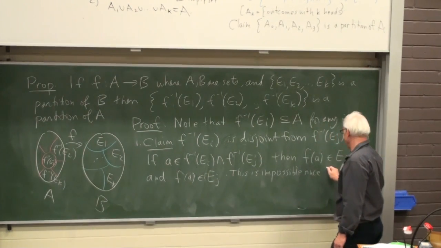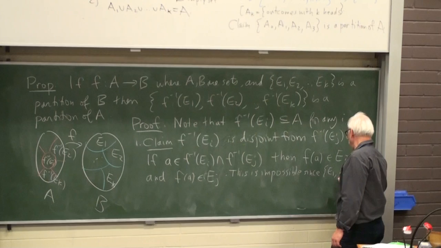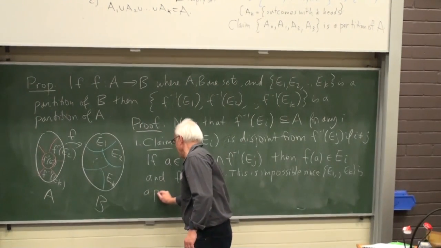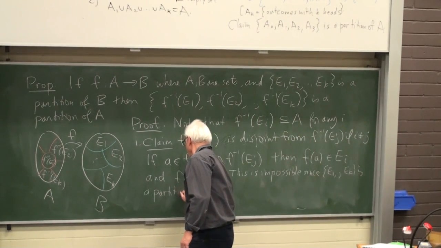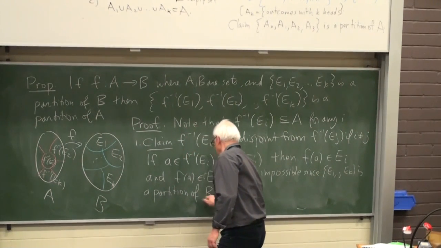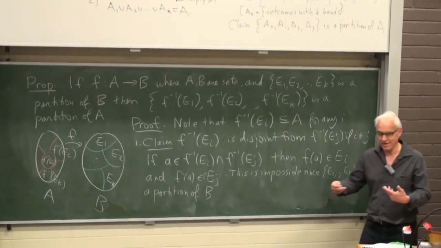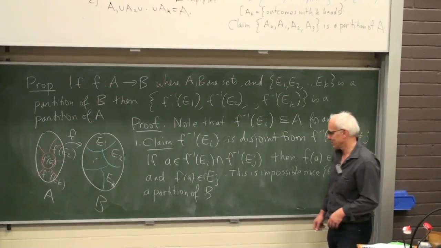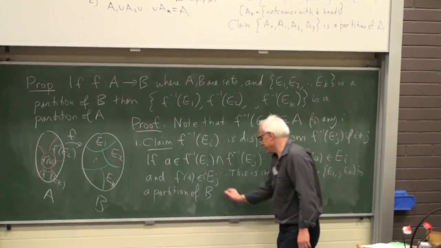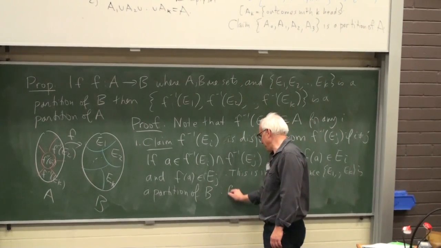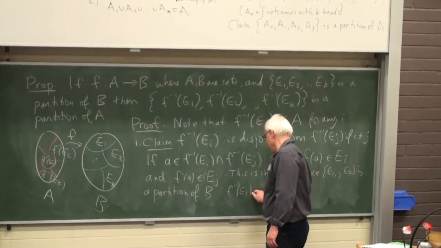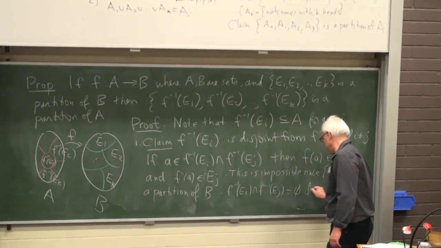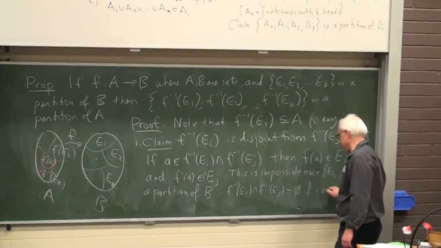Right? This is impossible since E1 up to EK is a partition of B. And that means that no two of these subsets overlap. So we can conclude that F inverse of EI intersect F inverse of EJ is the empty set if I does not equal J.